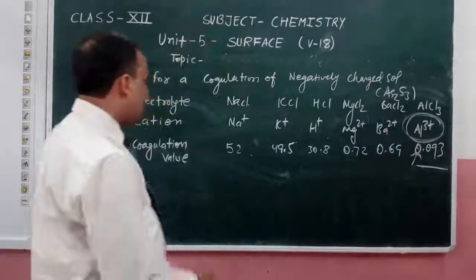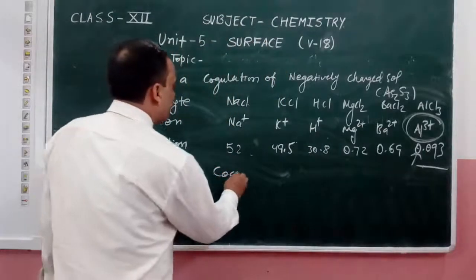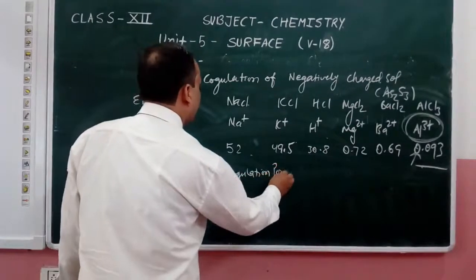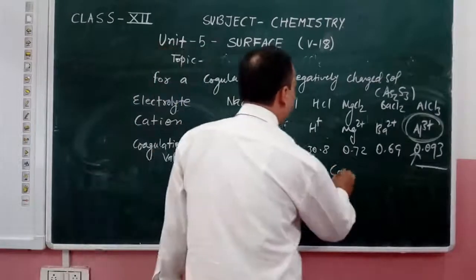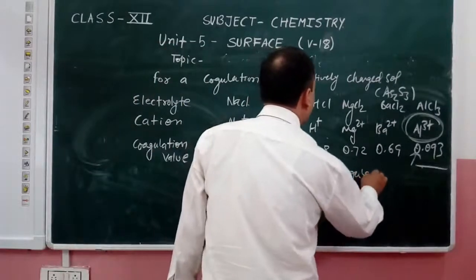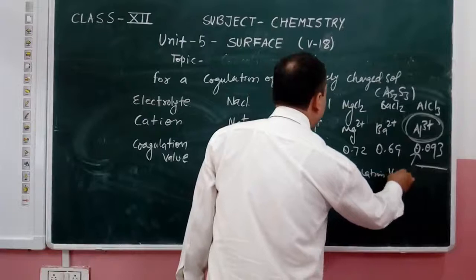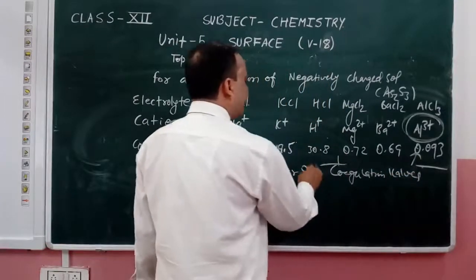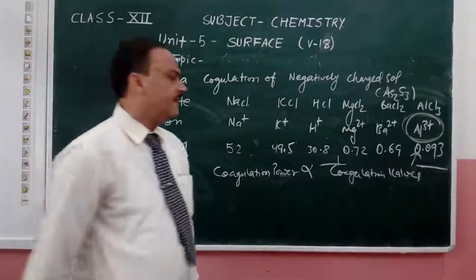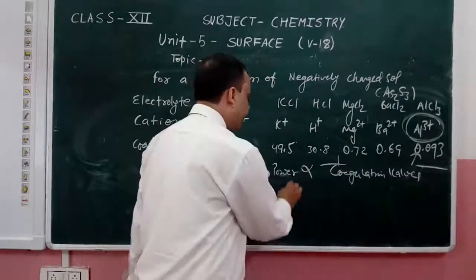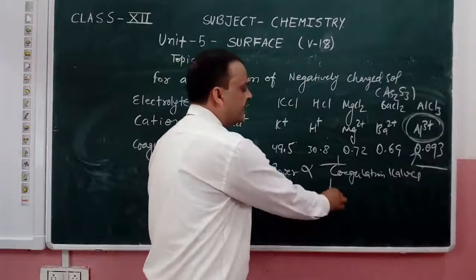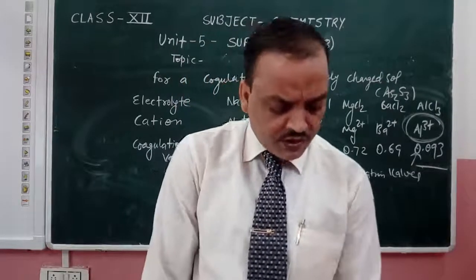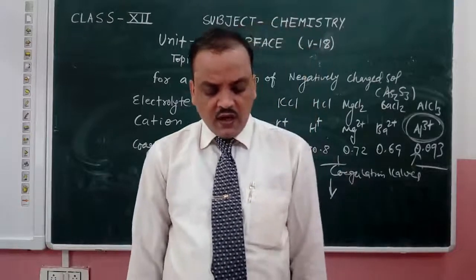Coagulation power and coagulation value are inversely proportional to each other. If one is high, the other is low.